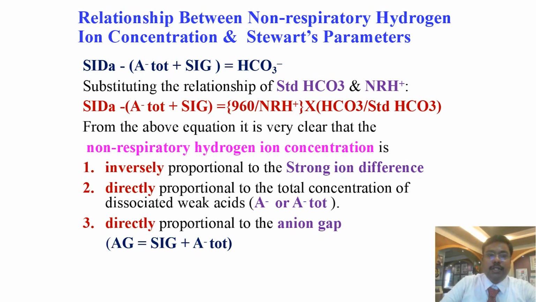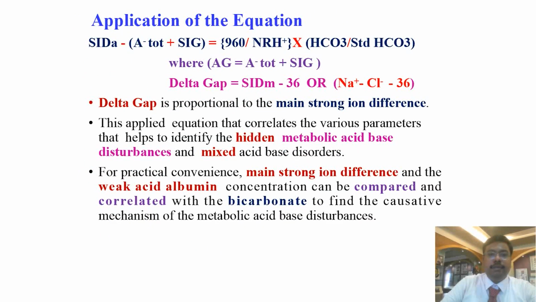So these are the relations: apparent strong ion difference minus ATOT plus strong ion gap is equal to bicarbonate. In this equation, if you substitute the relation between standard bicarbonate and NRH plus, you get the following relation: apparent strong ion difference minus ATOT plus strong ion gap is equal to 960 divided by NRH plus, times bicarbonate divided by standard bicarbonate. From the above equation, it is very clear that the non-respiratory hydrogen ion concentration is inversely proportional to strong ion difference, directly proportional to the total concentration of dissociated weak acids, and directly proportional to the anion gap.